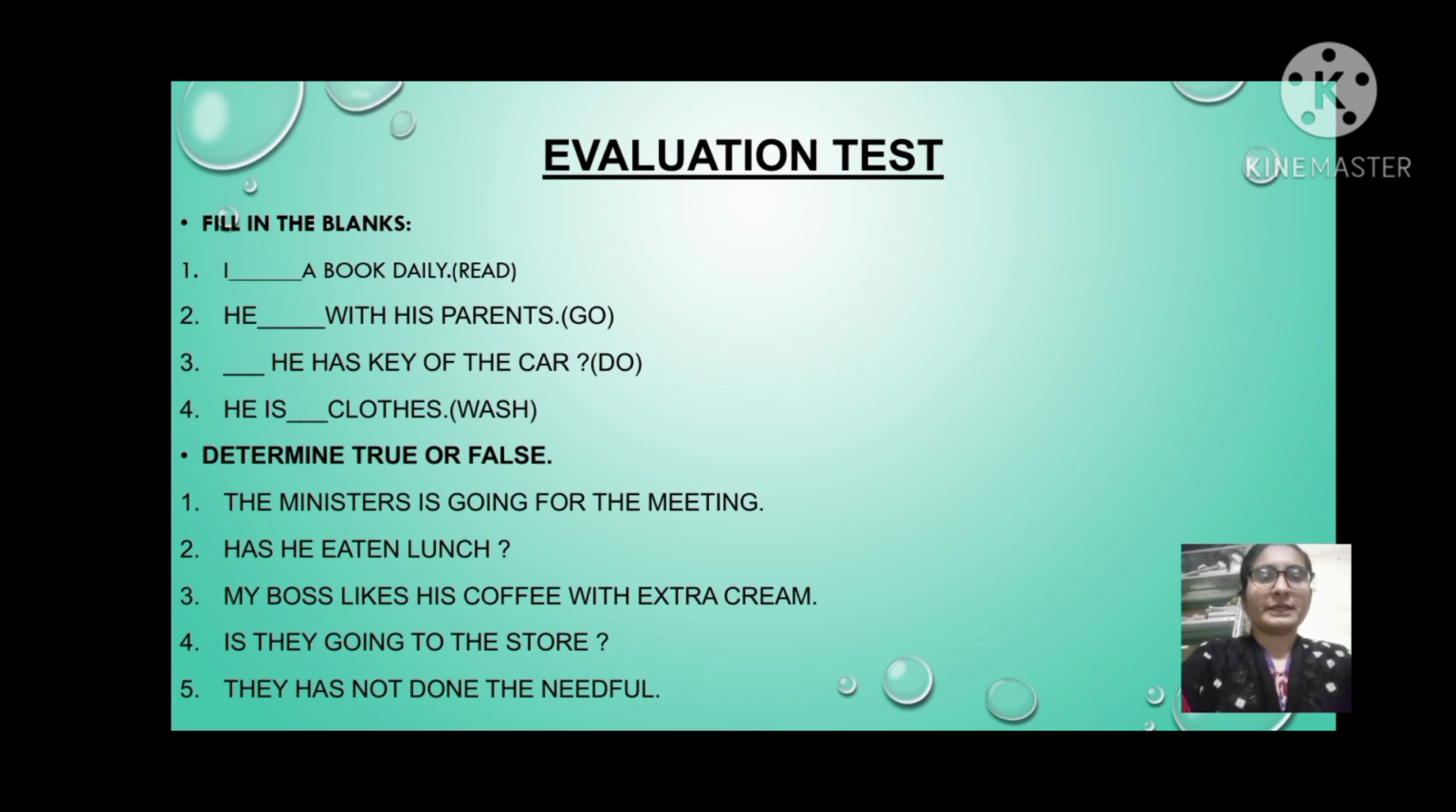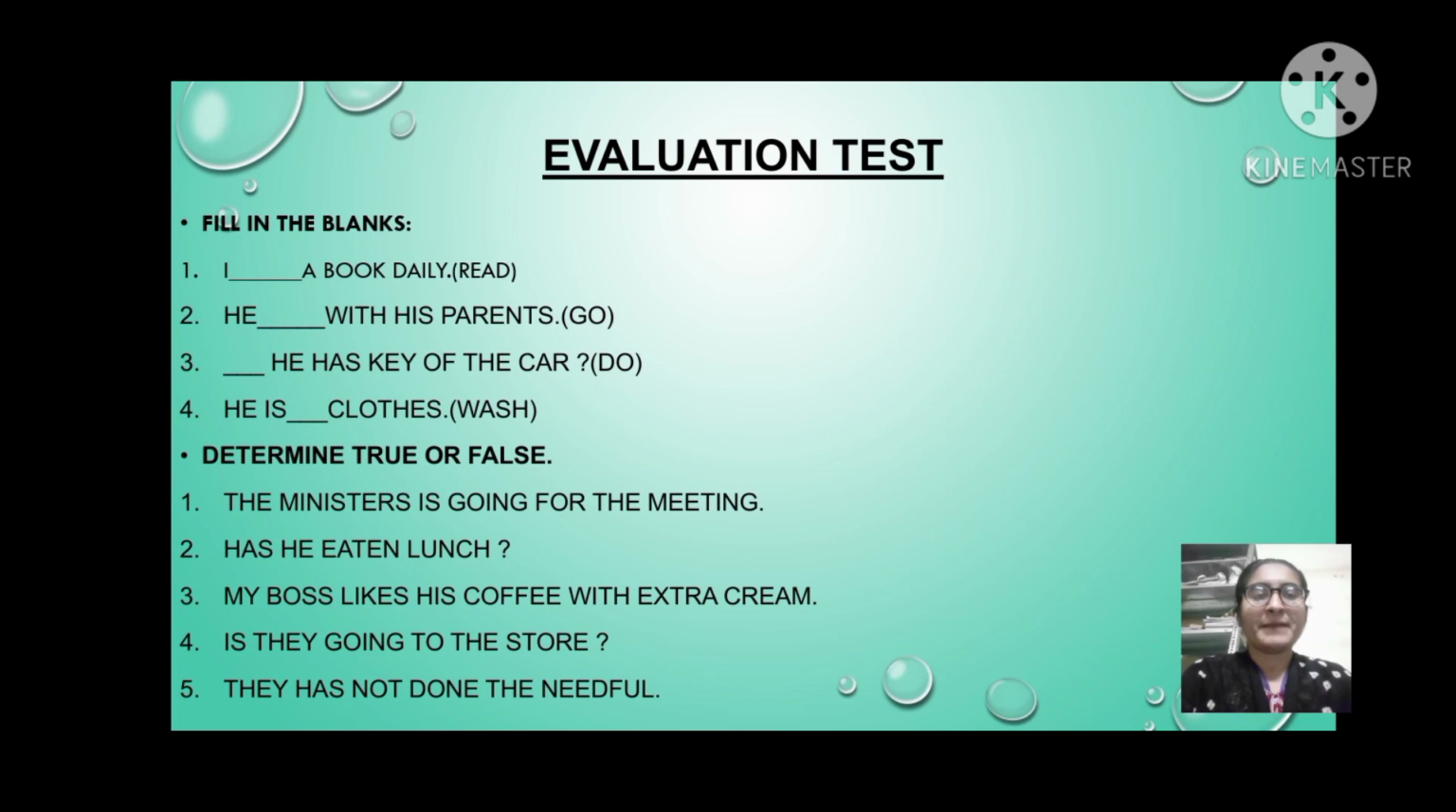Then fourth, he is blank clothes, in bracket wash. So the answer is washing. Second question, determine true or false. So first is the ministers is going for the meeting. The answer is false. Second, has he eaten lunch? The answer is true.